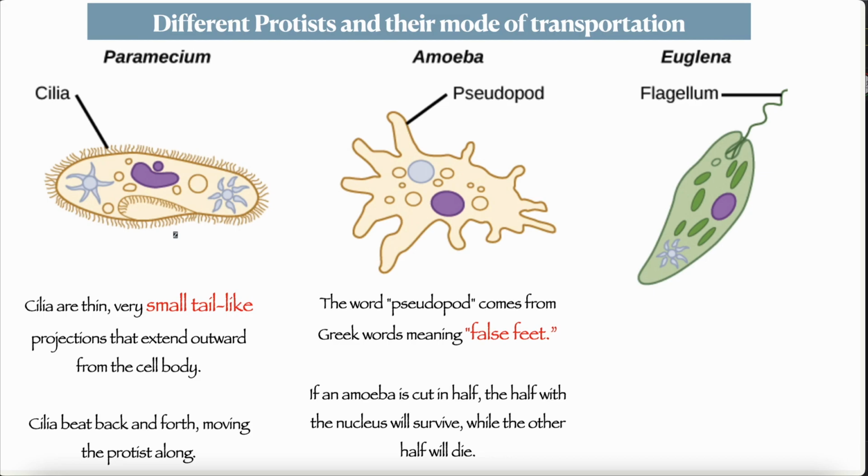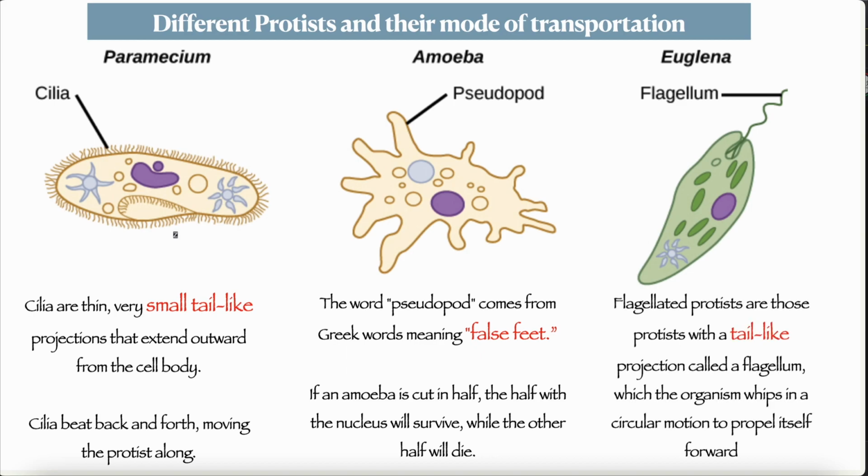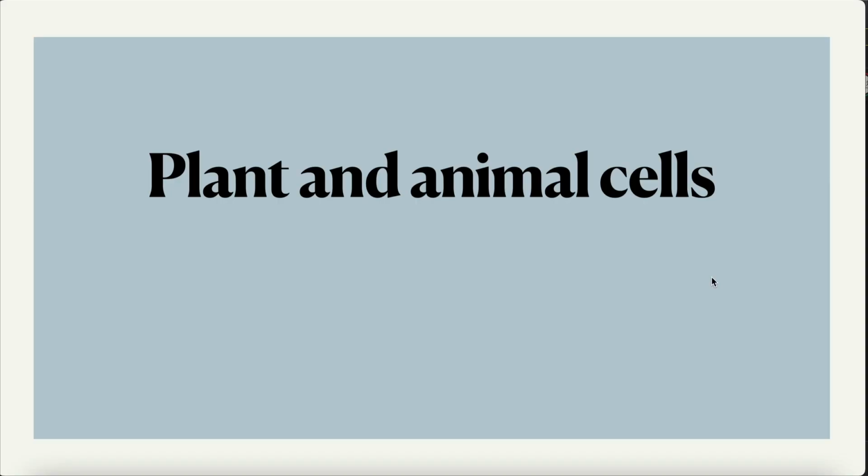Next, euglena. It has something called a flagellum. Like the bacteria that we saw previously, even the euglena has a flagellum. Flagellated protists are those protists with tail-like projections called flagella, which the organism whips in a circular motion to propel itself forward.